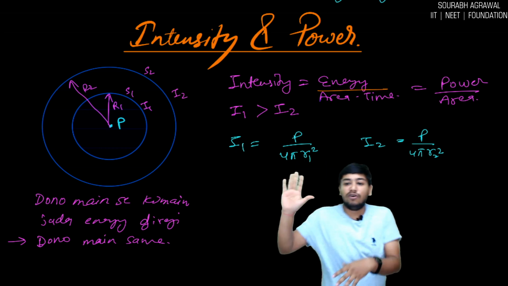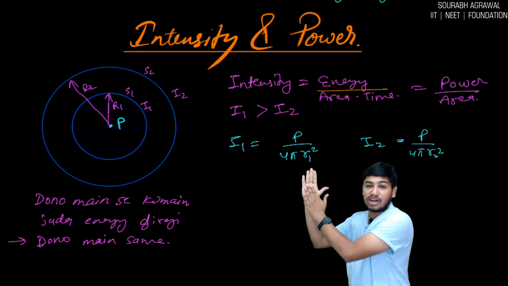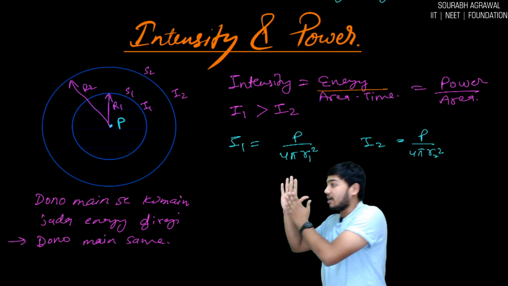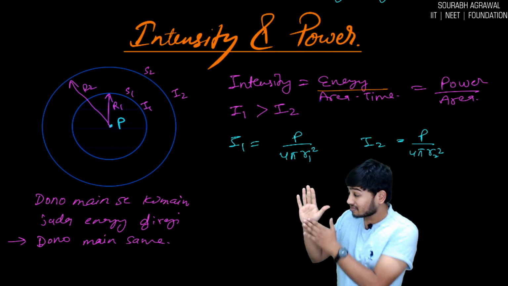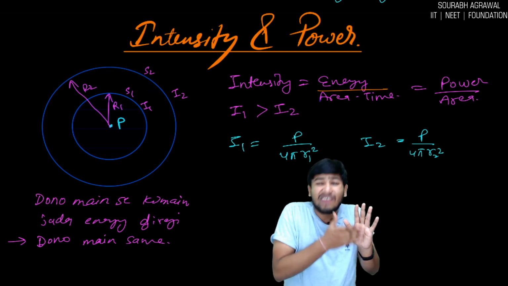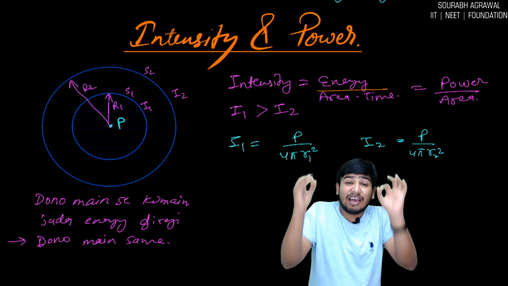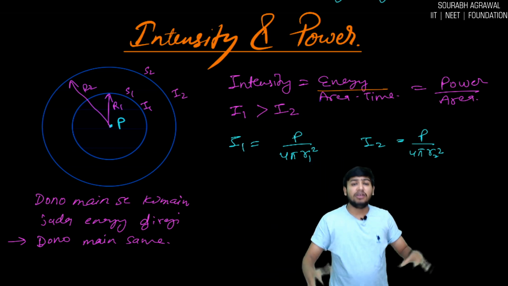You are not able to feel it. Light is striking my hand from these three sources. There is a pressure due to this light, and we cannot feel that because it is very little. But if you measure it, it has some value, and that pressure is called radiation pressure.